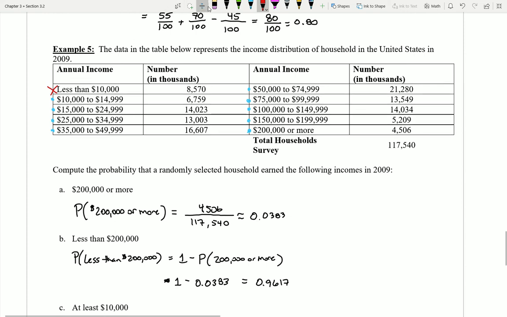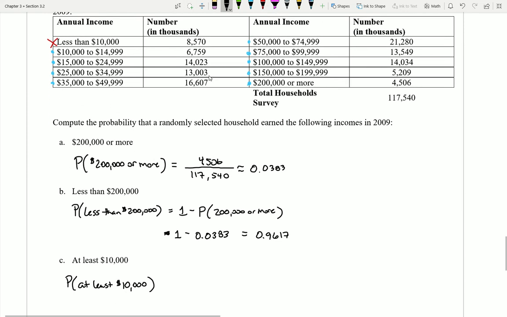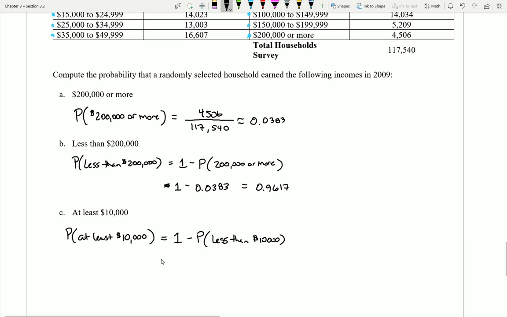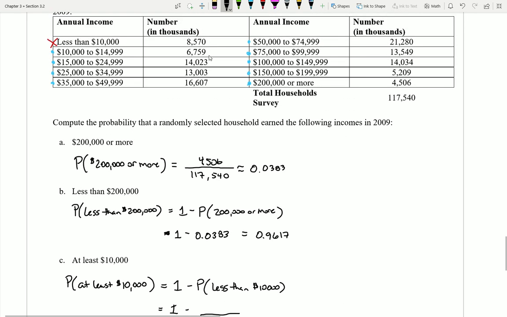So a complement can save me a lot of time by writing something like the following. How about we take 100% and we chop off the only probability that we don't want, which would be the probability that we find a household that earns less than $10,000. Well, notice we can crunch that out pretty quickly. I know, again, total, there are 117,540 total households.